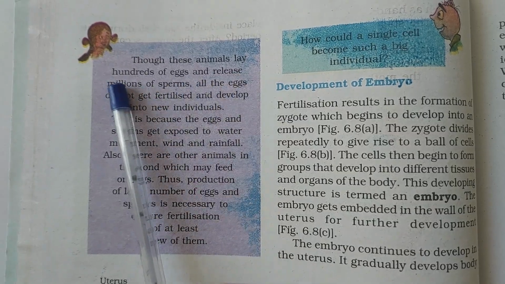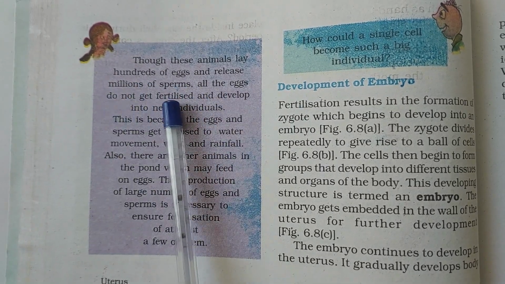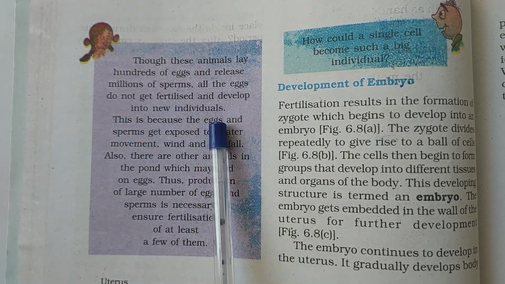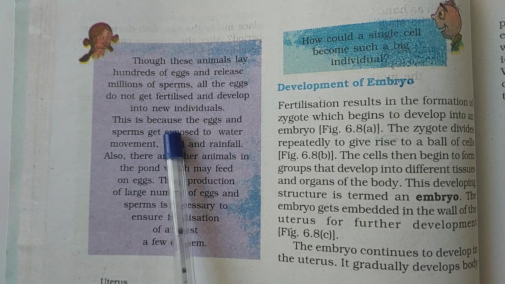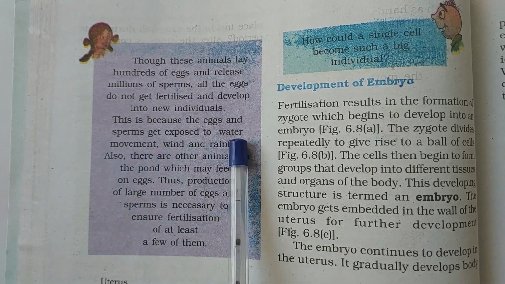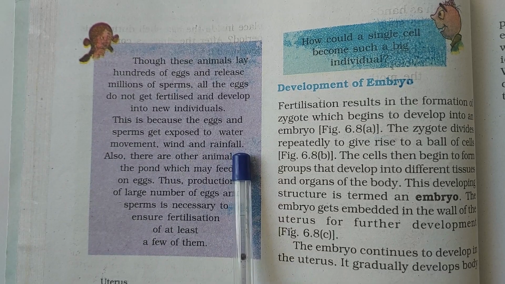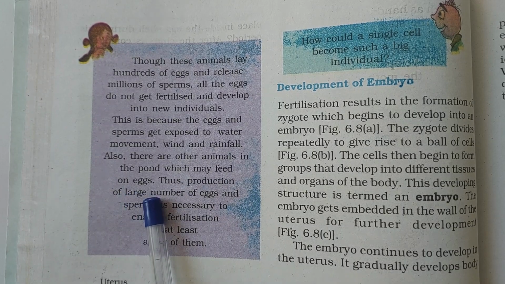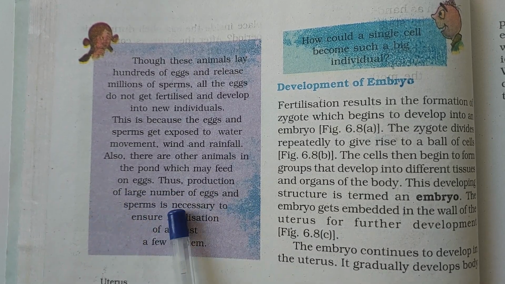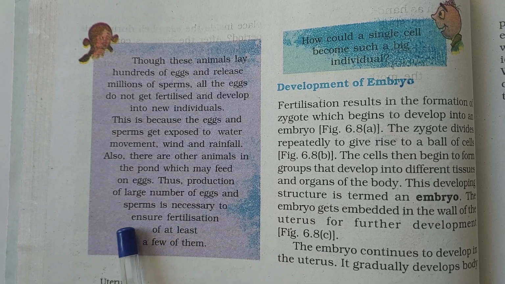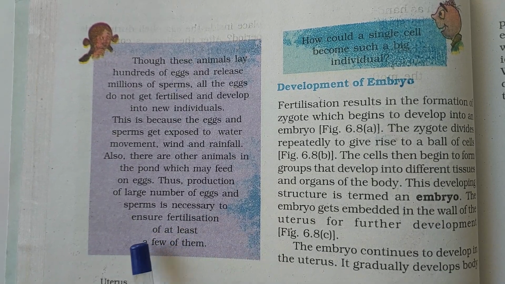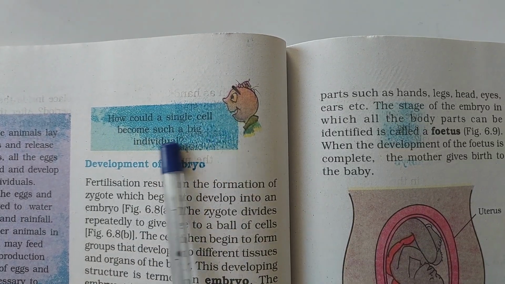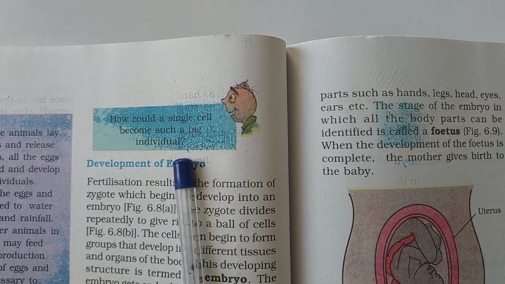Though these animals lay hundreds of eggs and release millions of sperms, all the eggs do not get fertilized and develop into new individuals. This is because the eggs and sperms get exposed to water movement, wind and rainfall. Also, there are other animals in the pond which may feed on eggs. Thus, production of large number of eggs and sperm is necessary to ensure fertilization of at least a few of them. How could a single cell become such a big individual?